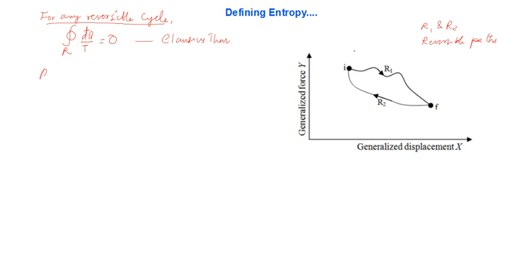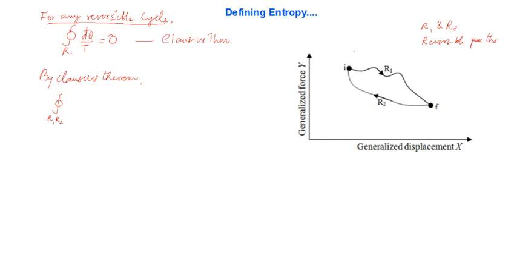So by the Clausius theorem, I can write the integral, the same thing, only I'm rewriting it with a circle to represent that it is a closed cyclic path, and to specify that it's along R1 and R2.